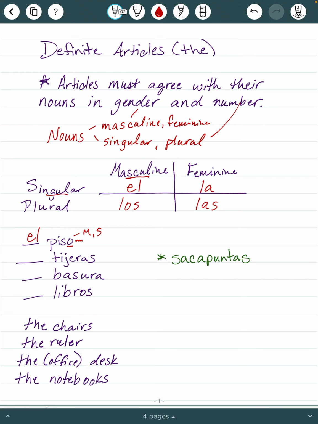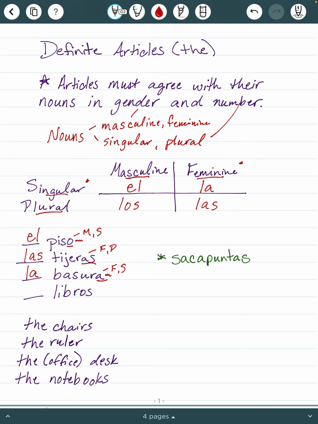Tijeras, that means scissors. It ends in AS, so that A tells us that it's feminine. That S tells us that it's plural. So if we look on our chart, feminine and plural, put those together, las tijeras. Basura ends in an A. It is feminine. There's no S there, so it's singular. So feminine and singular, it will be la.